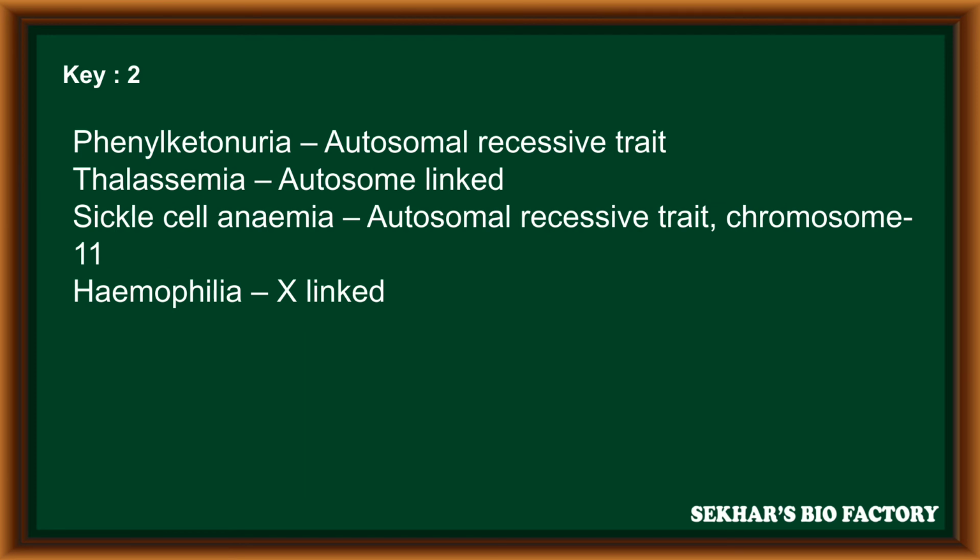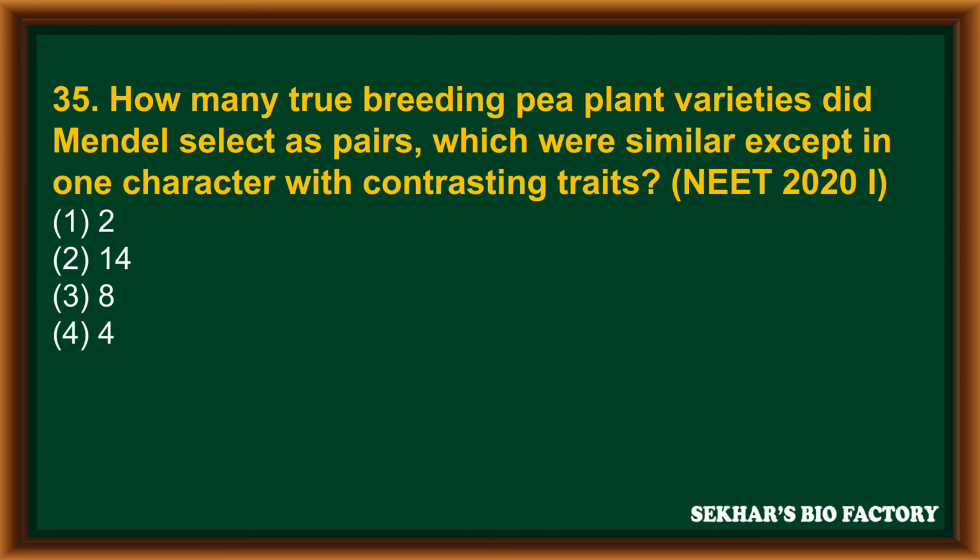So, phenylketonuria is an autosomal recessive trait. Thalassemia is autosome linked. And sickle cell anemia is an autosomal recessive trait on chromosome 11. Hemophilia is an X-linked disorder.